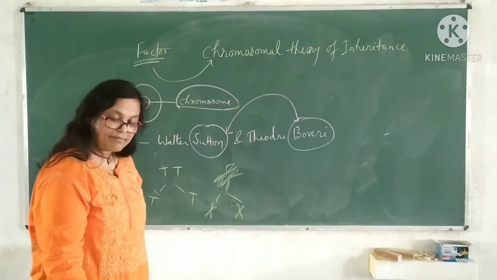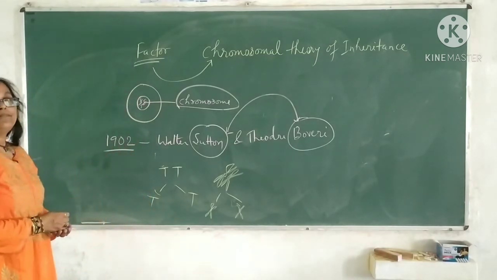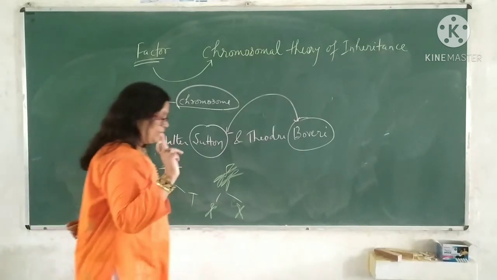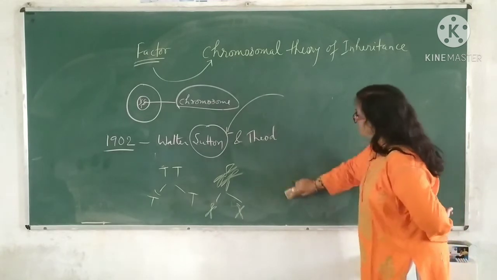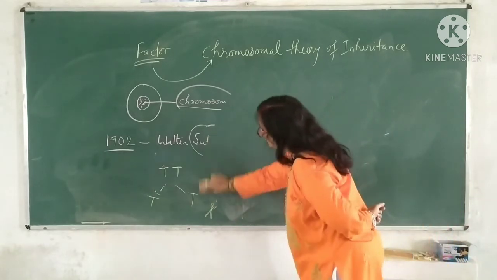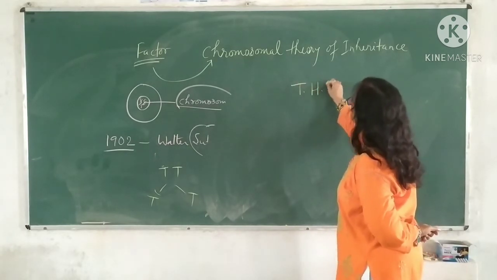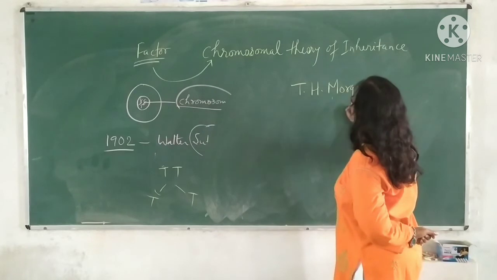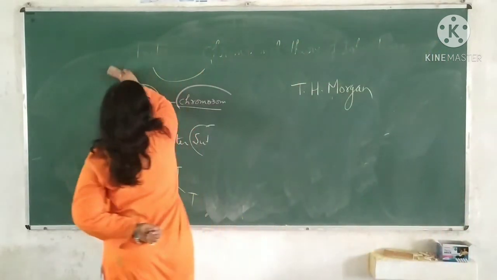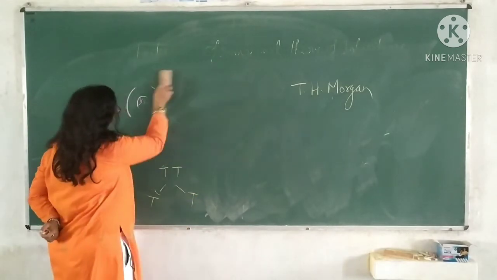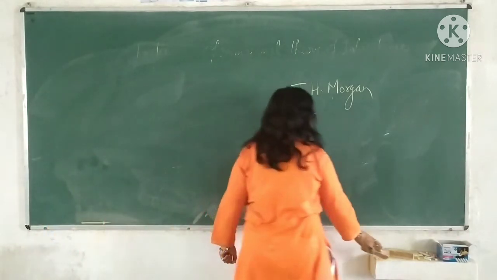A number of scientists and geneticists worked on the chromosome, and finally one geneticist known as Thomas Hunt Morgan, T.H. Morgan, worked a lot on different genes and interactions of genes.